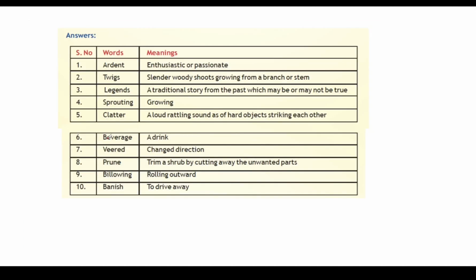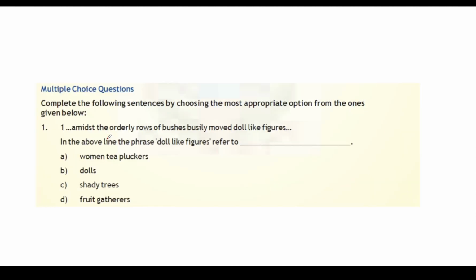Next. Amidst the orderly rows of bushes, busily moved doll-like figures. In the above lines, the phrase doll-like figures refers to what? What are those? So comment down below. It's A. Women tea pluckers. Doll-like figures, correct? Next.